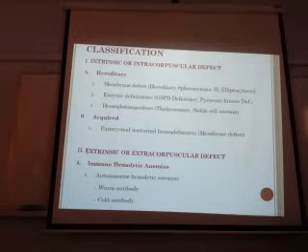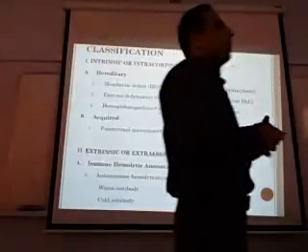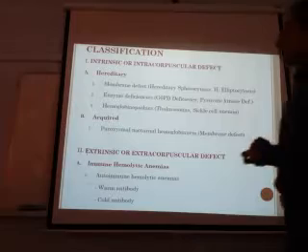Then we come to the extrinsic or extracorpuscular defect. The first is hereditary spherocytosis. These are the names of the diseases which we will discuss in detail.